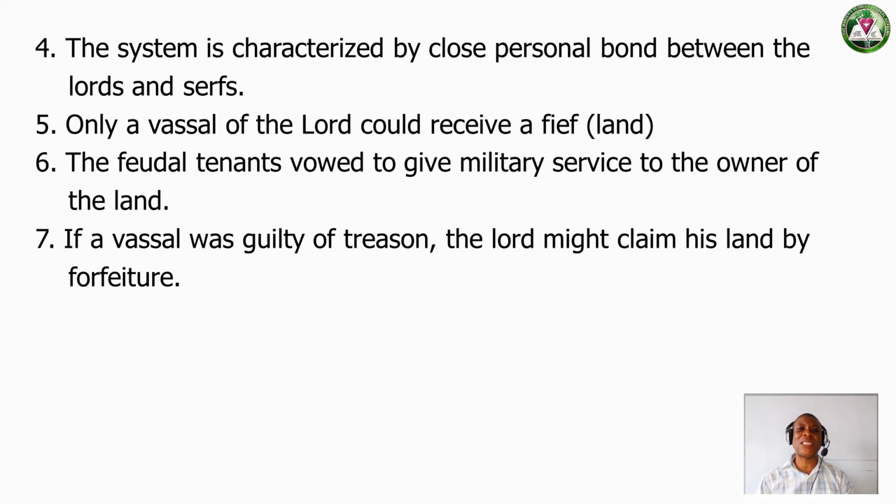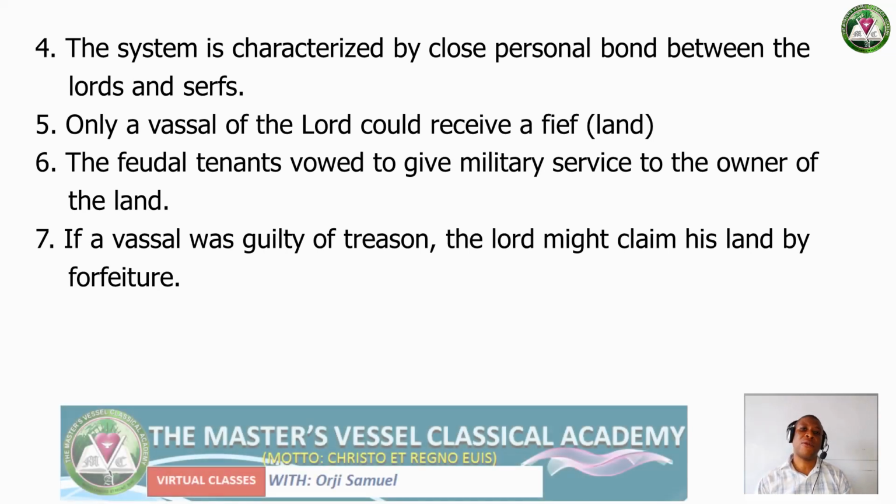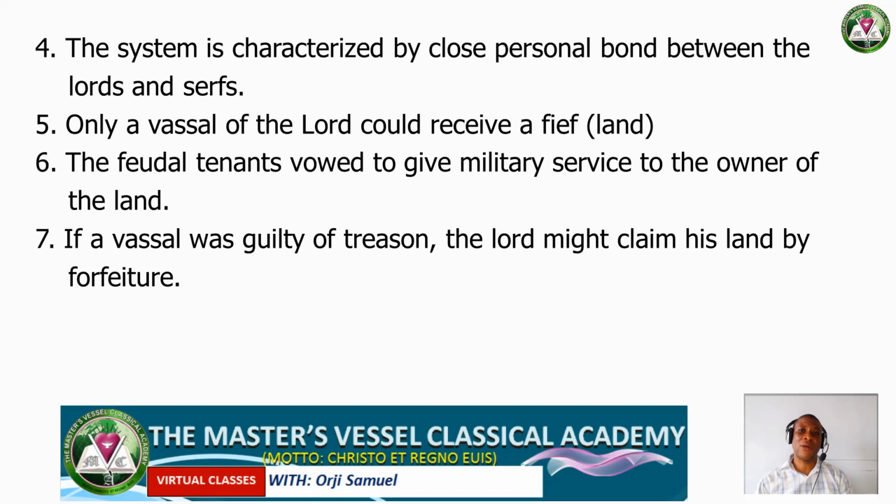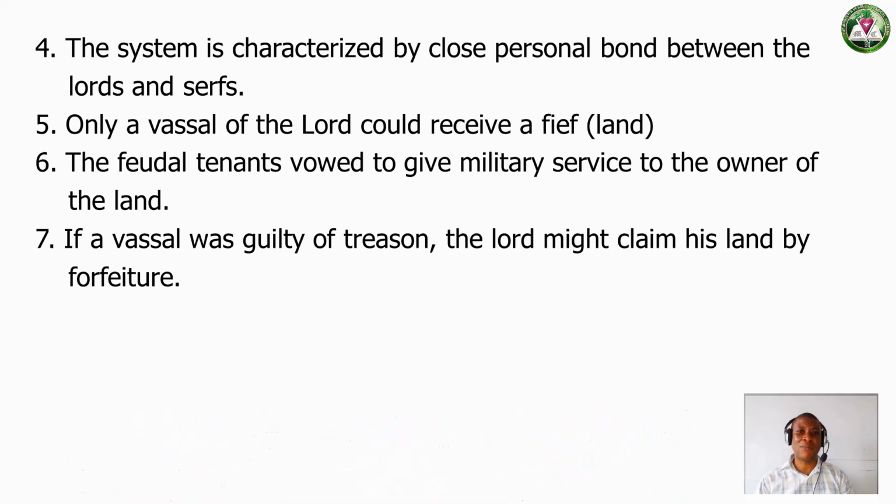Another characteristic of this system is that the feudal tenants vow to give military service to the owner of the land that they have. They are always giving military service. That means that they can go to war on behalf of their lord, and this makes their lord keep on giving them land to farm on and bring back proceeds. Another feature is that if a vassal was guilty of treason, the lord might claim his land by forfeiture.